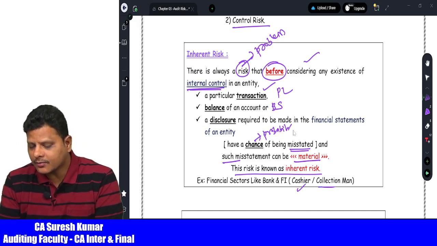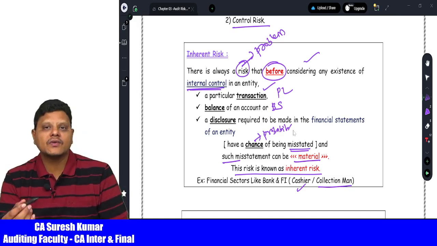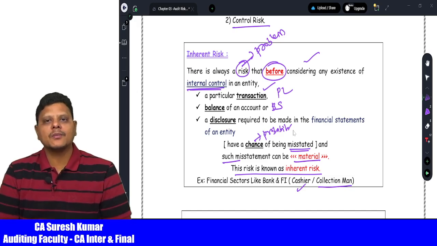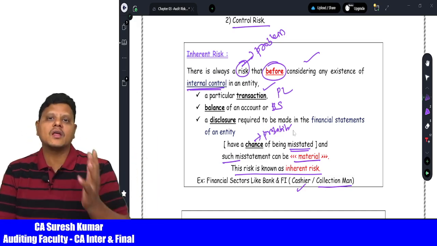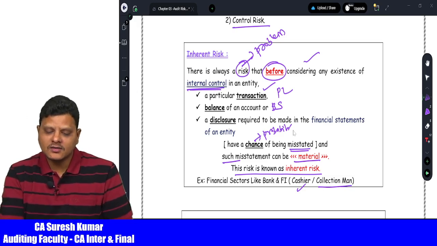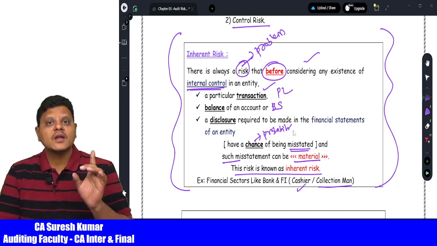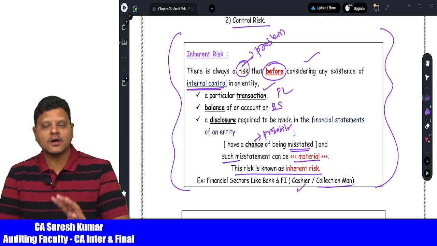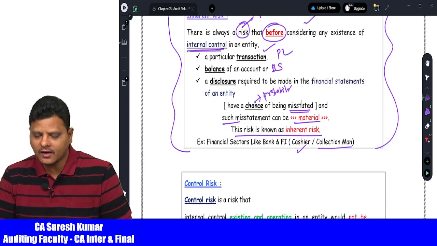There is also a possibility, in financial institutions where loans have been given or chit fund companies where chits have been taken, that collection boys collect the cash from subscribers and go away with it, but it cannot be controlled. This is called inherent risk. One line summary of the entire discussion: in the case of inherent risk, the risk has happened before considering controls. Classical examples are the cashier of the bank and the collection boys of organizations.